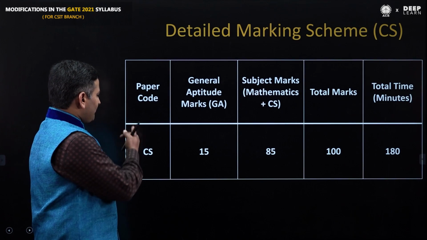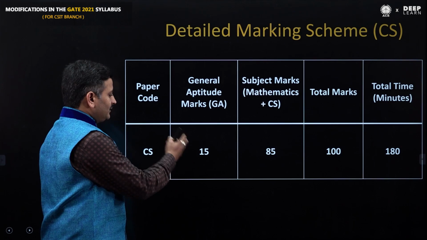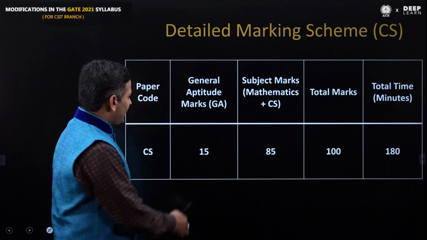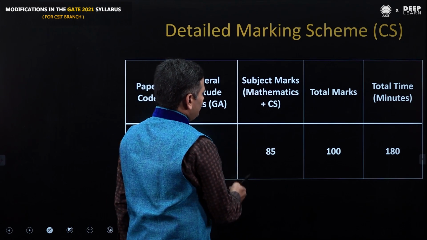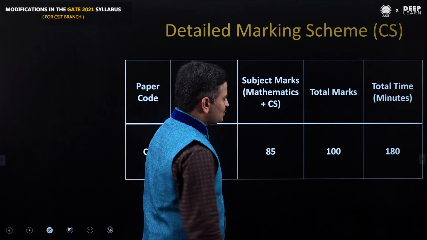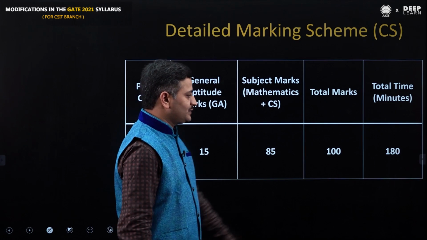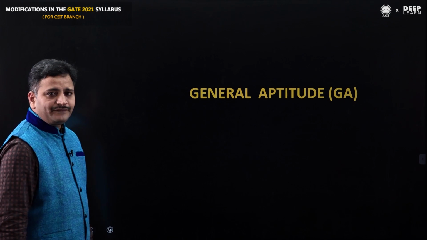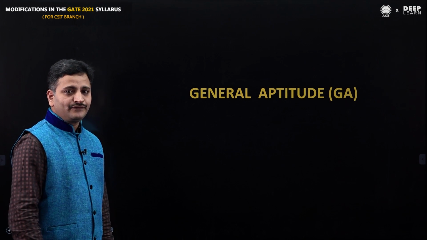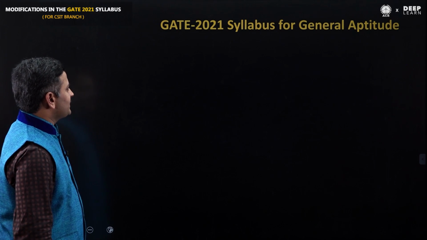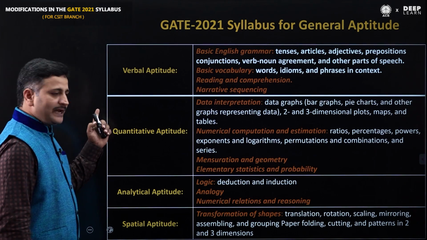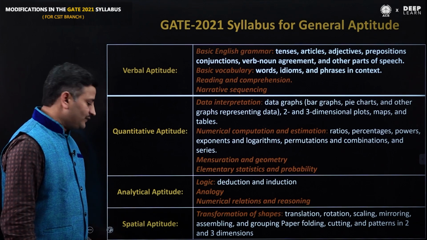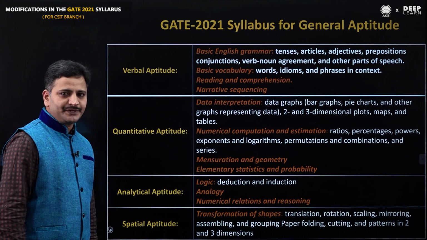The paper code is CS. As I mentioned earlier, general aptitude is 15 marks, sorry for the mistake, and subject plus mathematics is 85 marks. In total we have 100 marks and the duration is 180 minutes, that is 3 hours. From the general aptitude point of view, we have 4 sections: verbal aptitude, quantitative aptitude, analytical aptitude, and spatial aptitude.